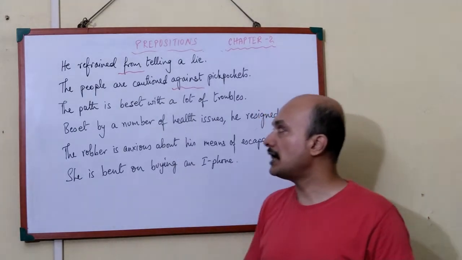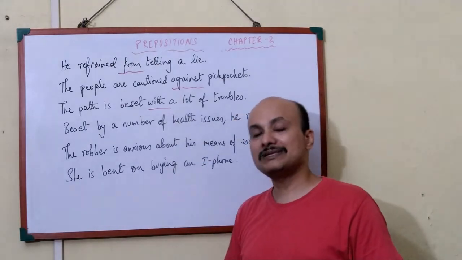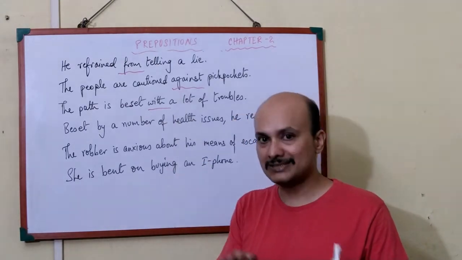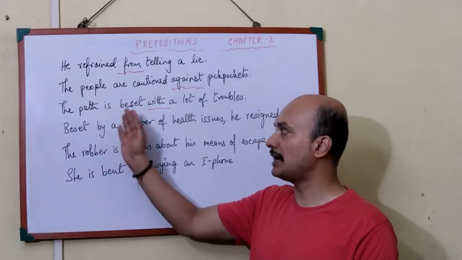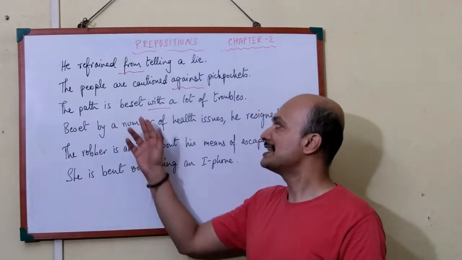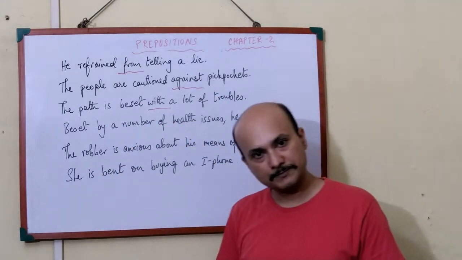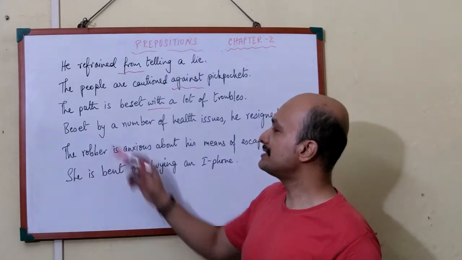Right? Next. The path is beset with a lot of troubles. Beset with means filled with. Beset is the same as filled with. That means the path, the road, the village path, forest path, whatever it is, is beset with, filled with a lot of troubles. Okay. Next one.